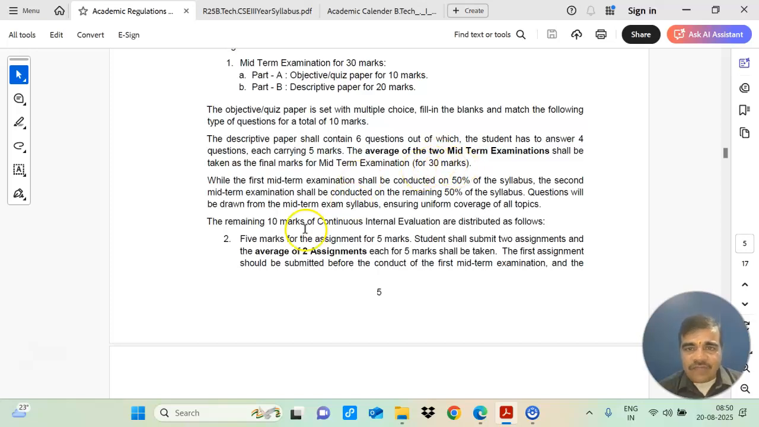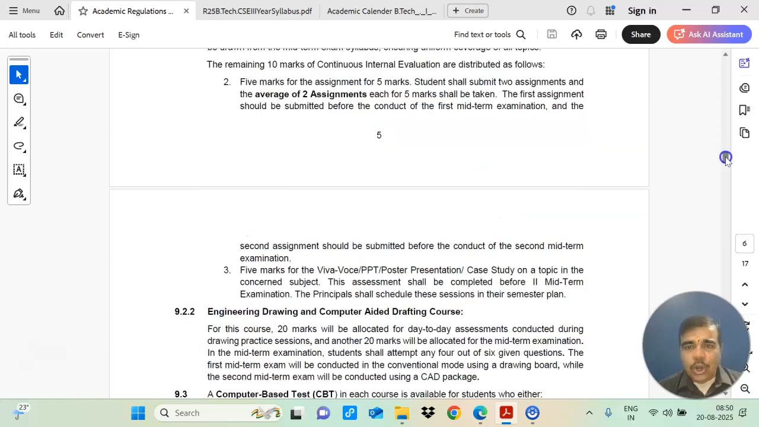Apart from this 30 marks, you will be having 10 marks. This 10 marks is for continuous internal evaluation. In this continuous internal evaluation, you will be having 5 marks for the assignment. The student shall submit 2 assignments, and the average of the 2 assignments, each for 5 marks, shall be taken. Just like the average in your midterm, similarly in your assignment also you will be having the average, and 5 marks you will be having for Viva